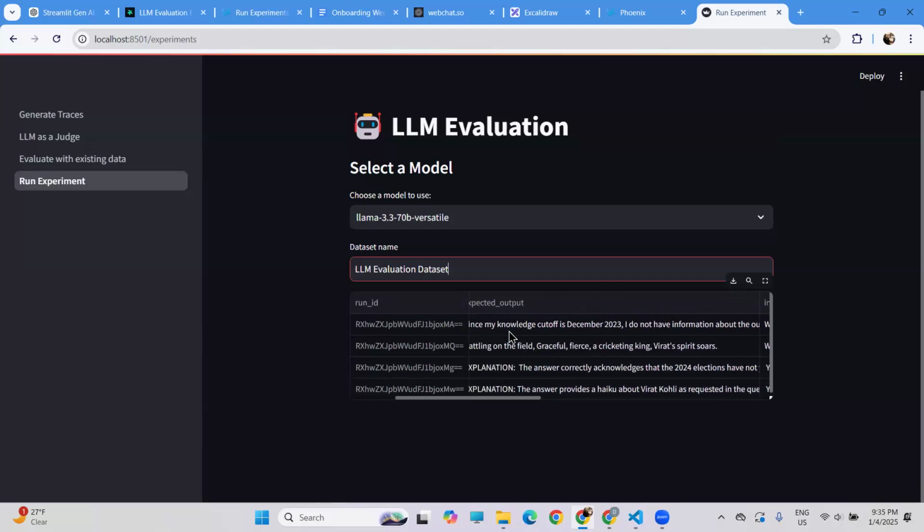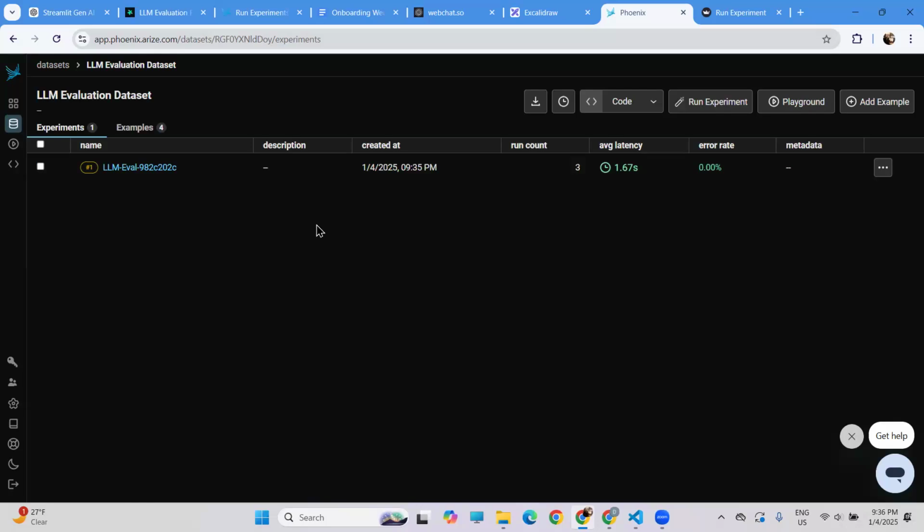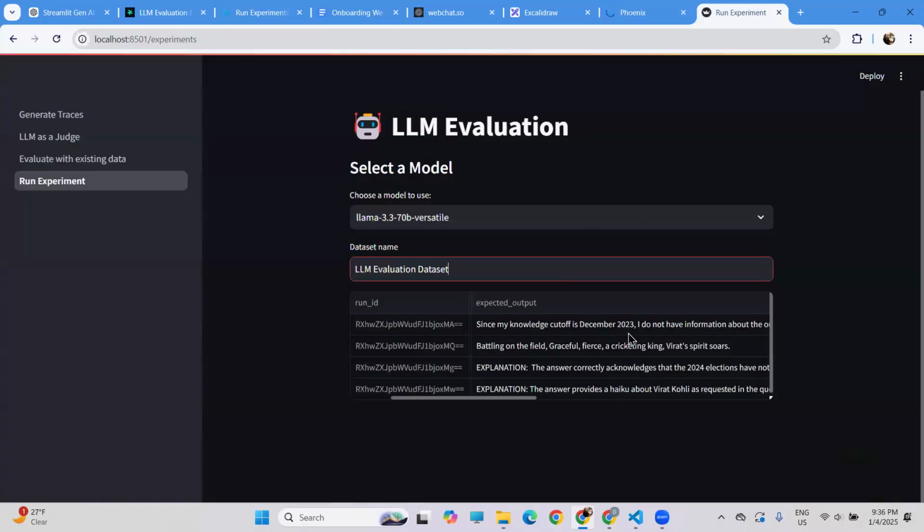In this experiment, I put a very simple evaluation: my expected output in my data set and the generated output with the particular model chosen by the user, and how similar the generated result is. So using this data, one can know whether a particular model is generating data as per the requirement or not. So this is my particular evaluation. I can use a different model too.